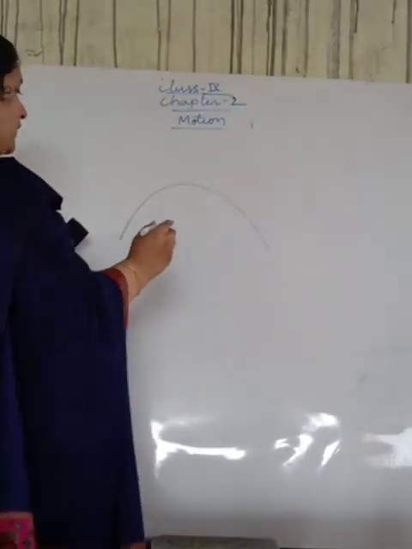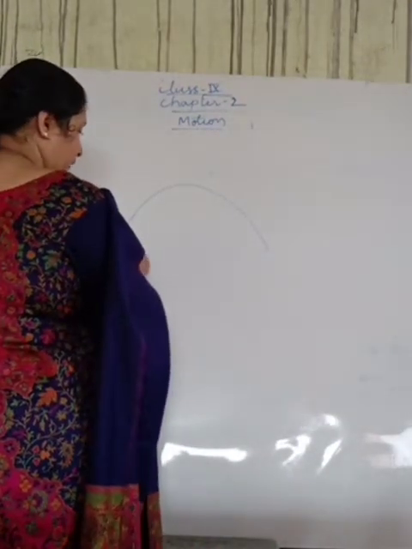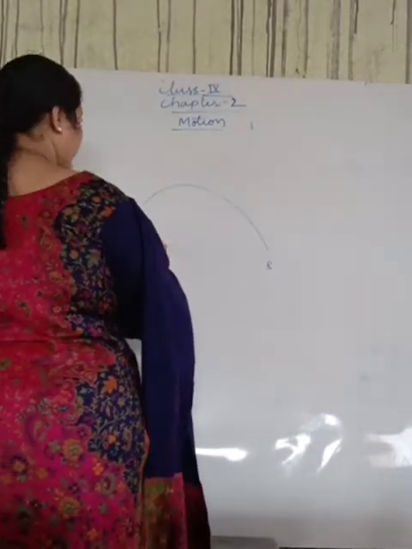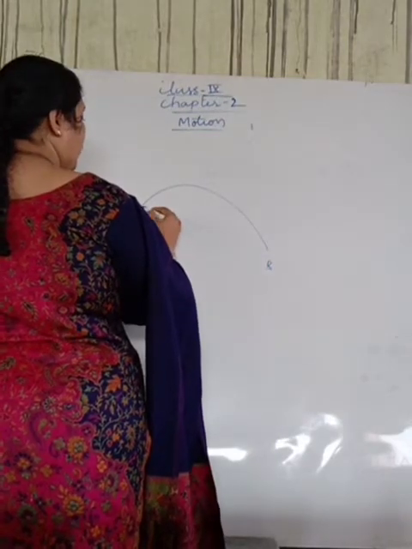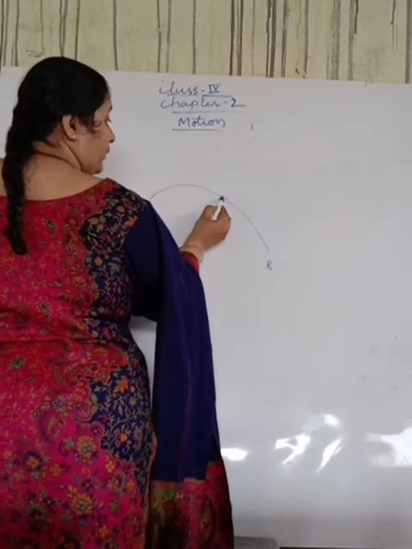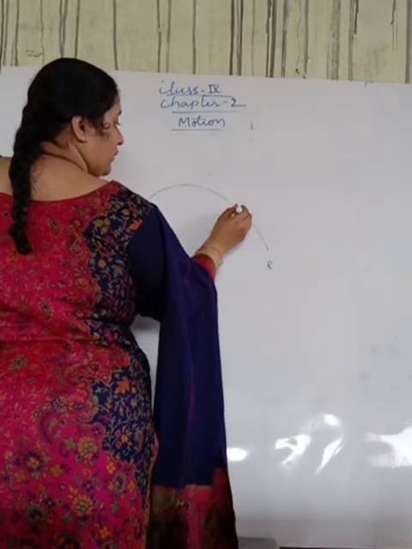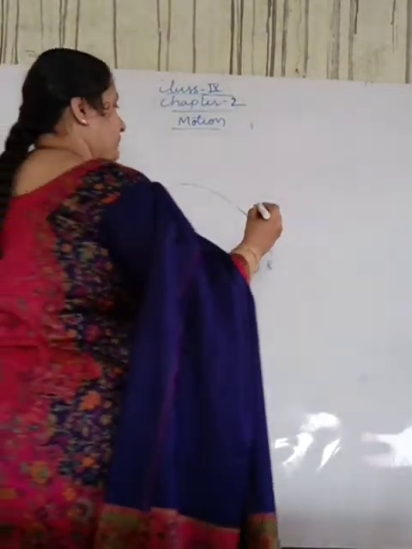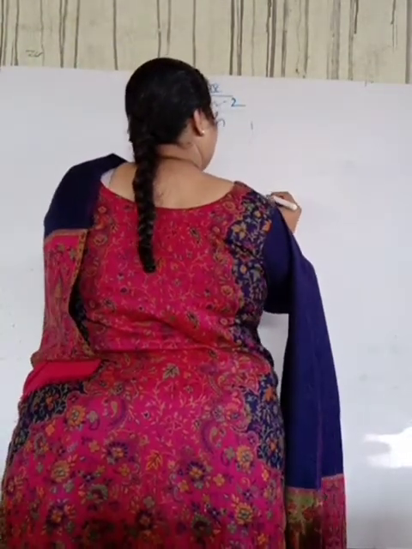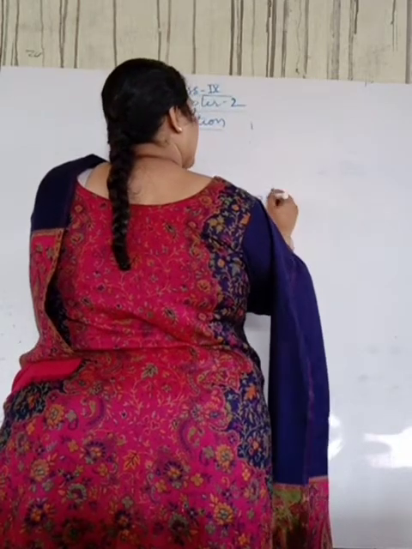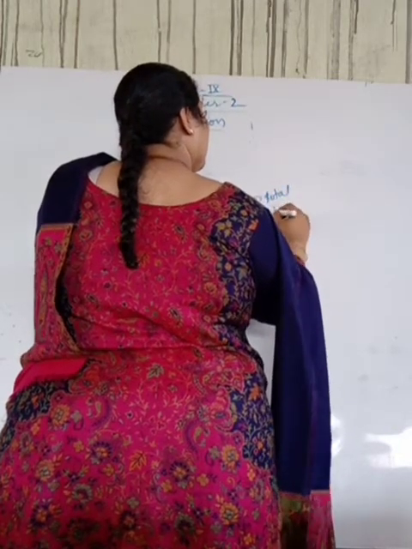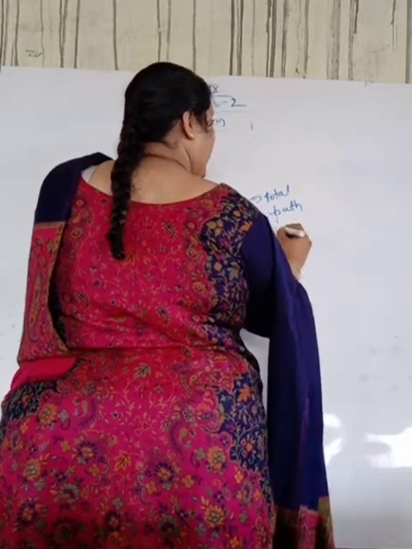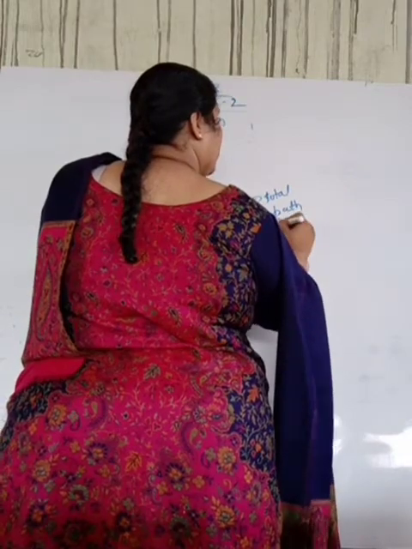Now suppose the ball goes from A to B. The total path it follows is nothing but distance. If you are considering its total path, it is called the total path covered.